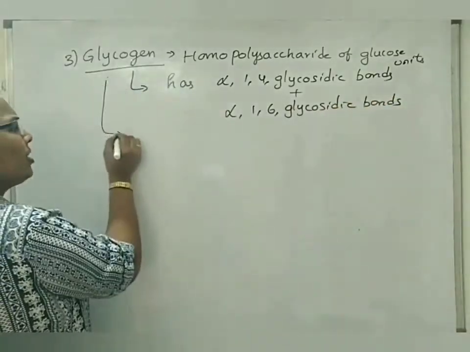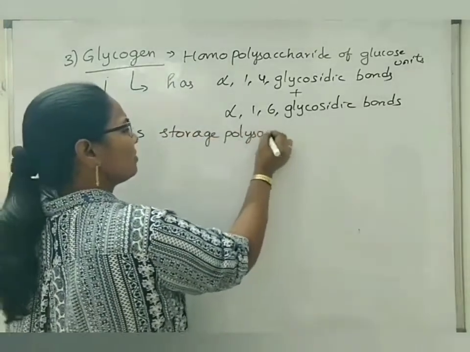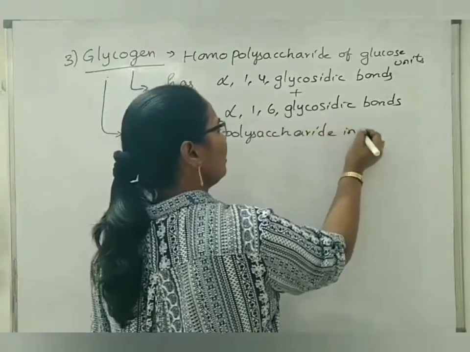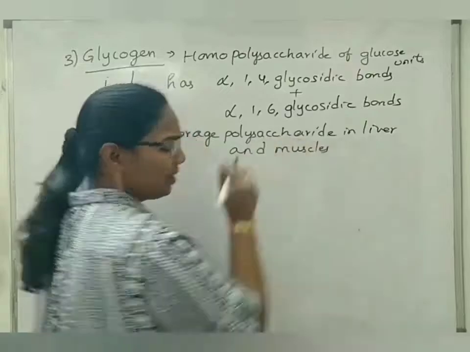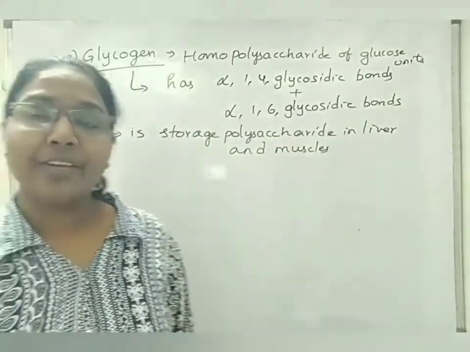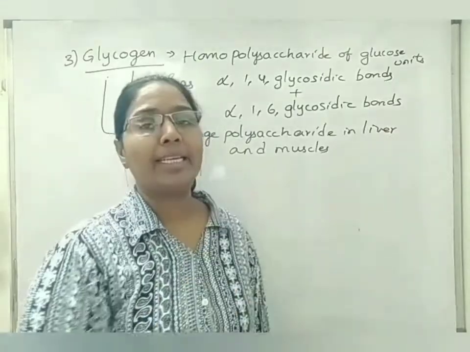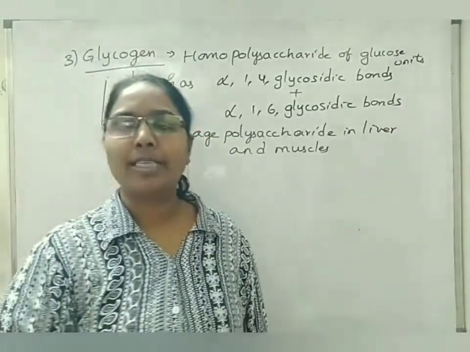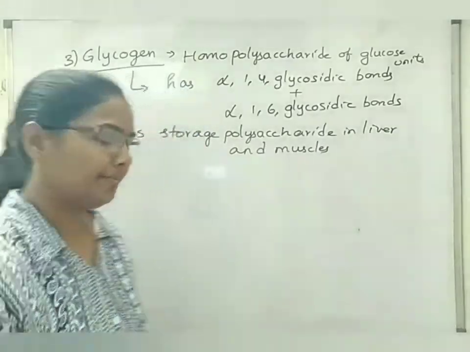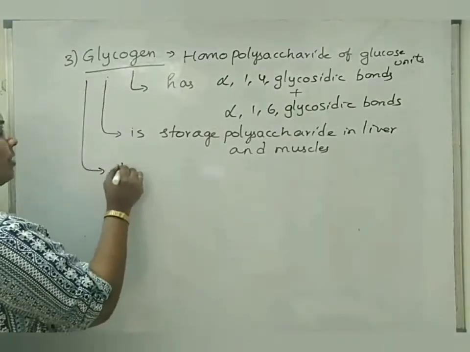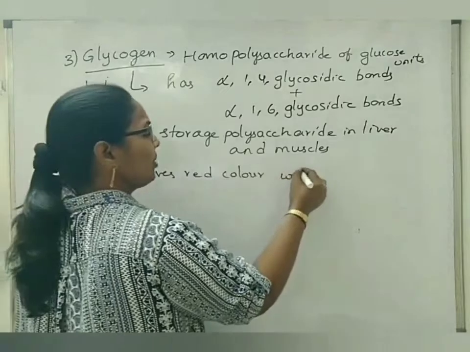Now, glycogen is a storage polysaccharide in liver and muscles. But in case of starch, when we add iodine drops, we get a dark blue or black color. That is because of the amylose part of the starch homopolysaccharide. But in case of glycogen, when we add iodine drops, we get a red color. It gives red color with iodine.